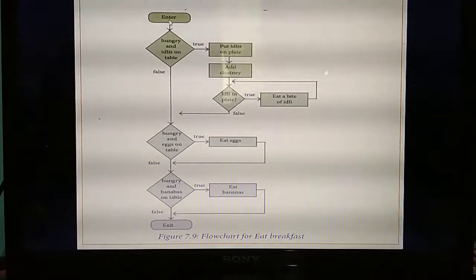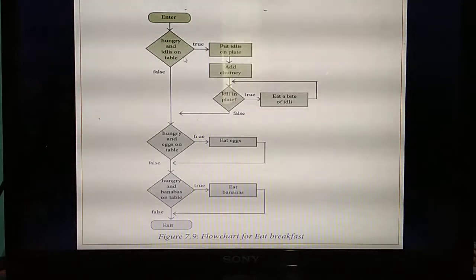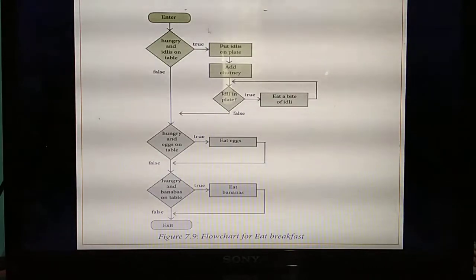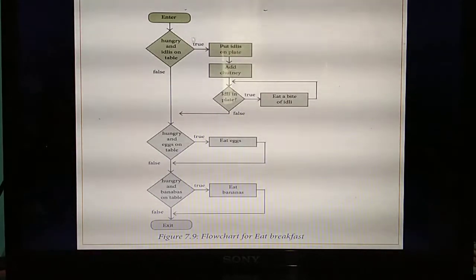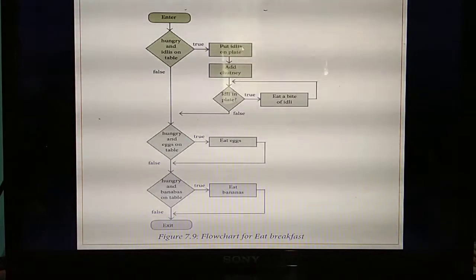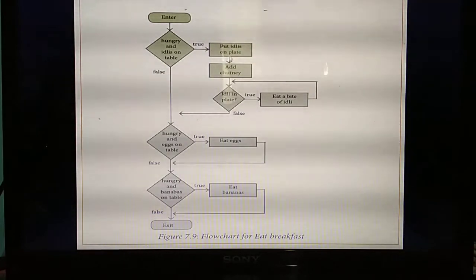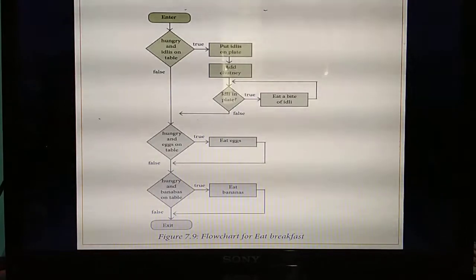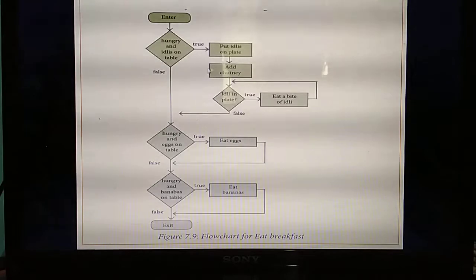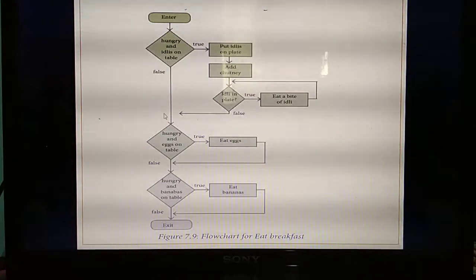So the same thing, first you need to enter. So what's the first thing? Hungry and idli on the table: if the condition is true, hungry and idli on the table, then you need to put idlis on the table. If this is a condition, you always need to draw it in a diamond box. Statements you always need to draw in a rectangular box. So what's the condition? Hungry and idlis on the table means you need to put the idlis on the table. Then idlis on the plate. Next you need to add the chutney. So if idli is there on the plate, that is the condition. If idli is there, it is true. Condition is true means eat a bite of idli. Otherwise you need to come outside of the loop.